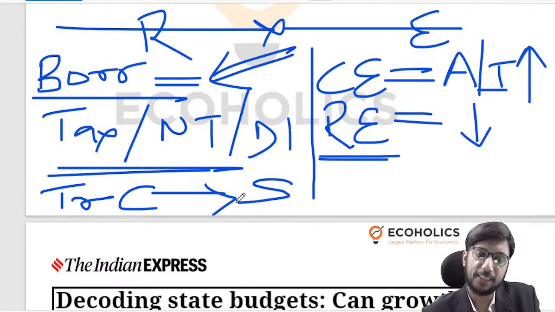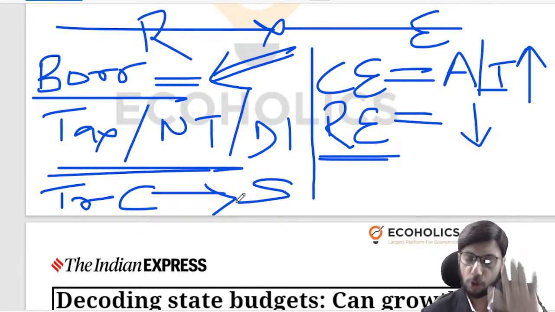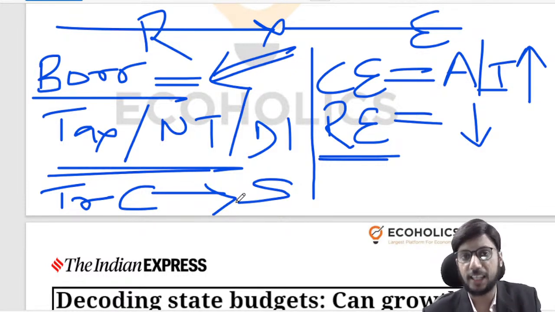So one thing that gets talked about, apart from states' own taxes or states' own non-tax revenue or states' own borrowing, right? One thing that gets talked about on the receipts side is the transfer which is coming from the center towards the states. This is an additional complexity that we have to face when we do this discussion, right?